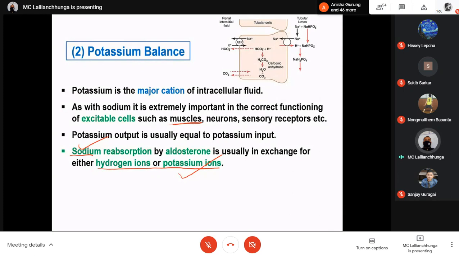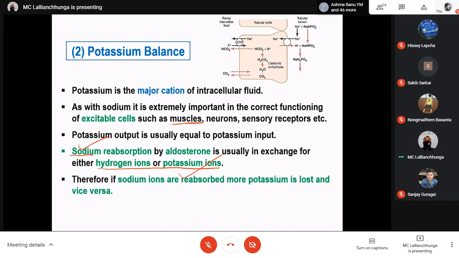There is an exchange. That means it is antiport transport, transporting in the opposite direction. Therefore, if sodium ions are reabsorbed more, potassium is lost, and vice versa. Whenever there is reabsorption of sodium, there will be secretion of potassium ions into the urine.